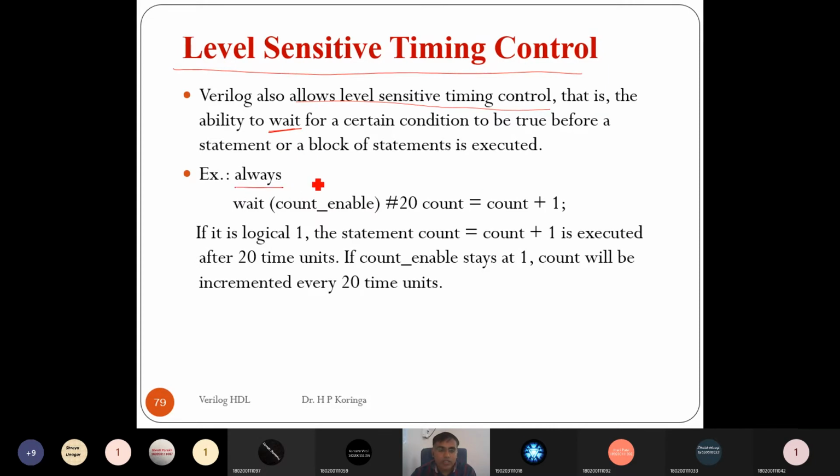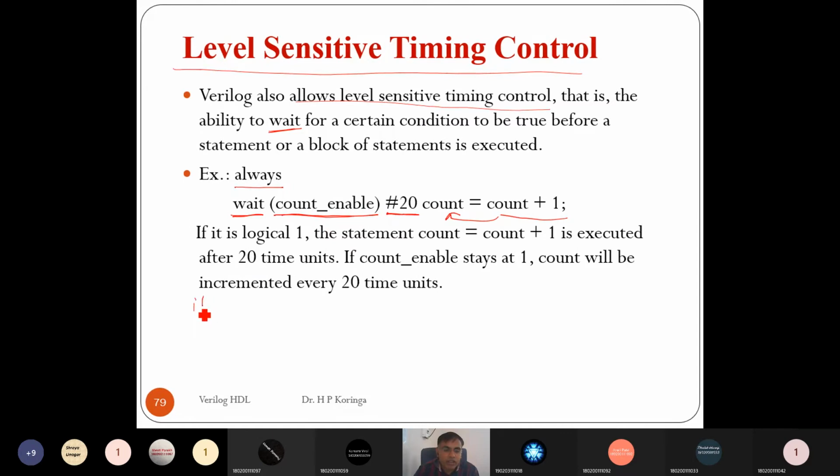Always, here the sensitivity is not specified, so it runs continuously. Wait (count_enable). So it waits until count_enable is equal to 1. Now if count_enable is equal to 1, then it waits for 20 time units and then assigns count plus 1 to count. So it increments the count after 20 time units, if count_enable is equal to 1.